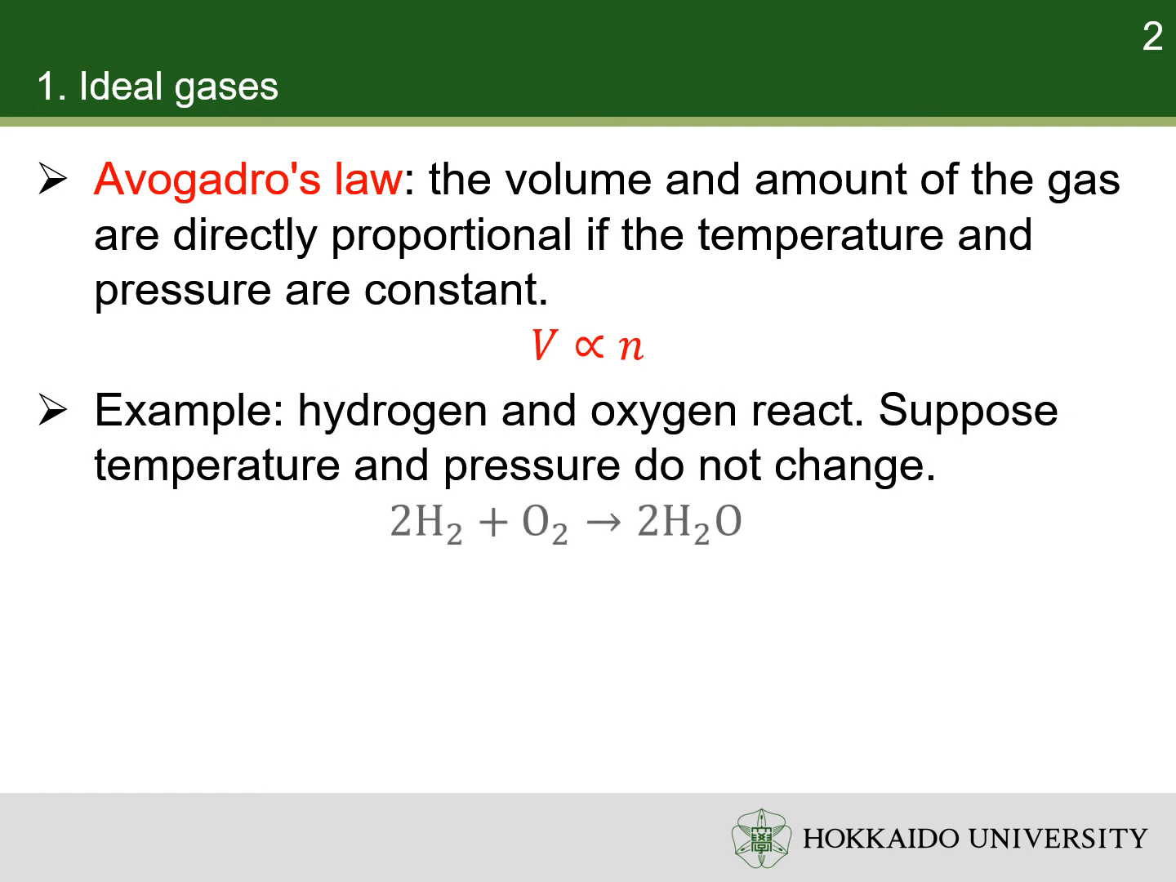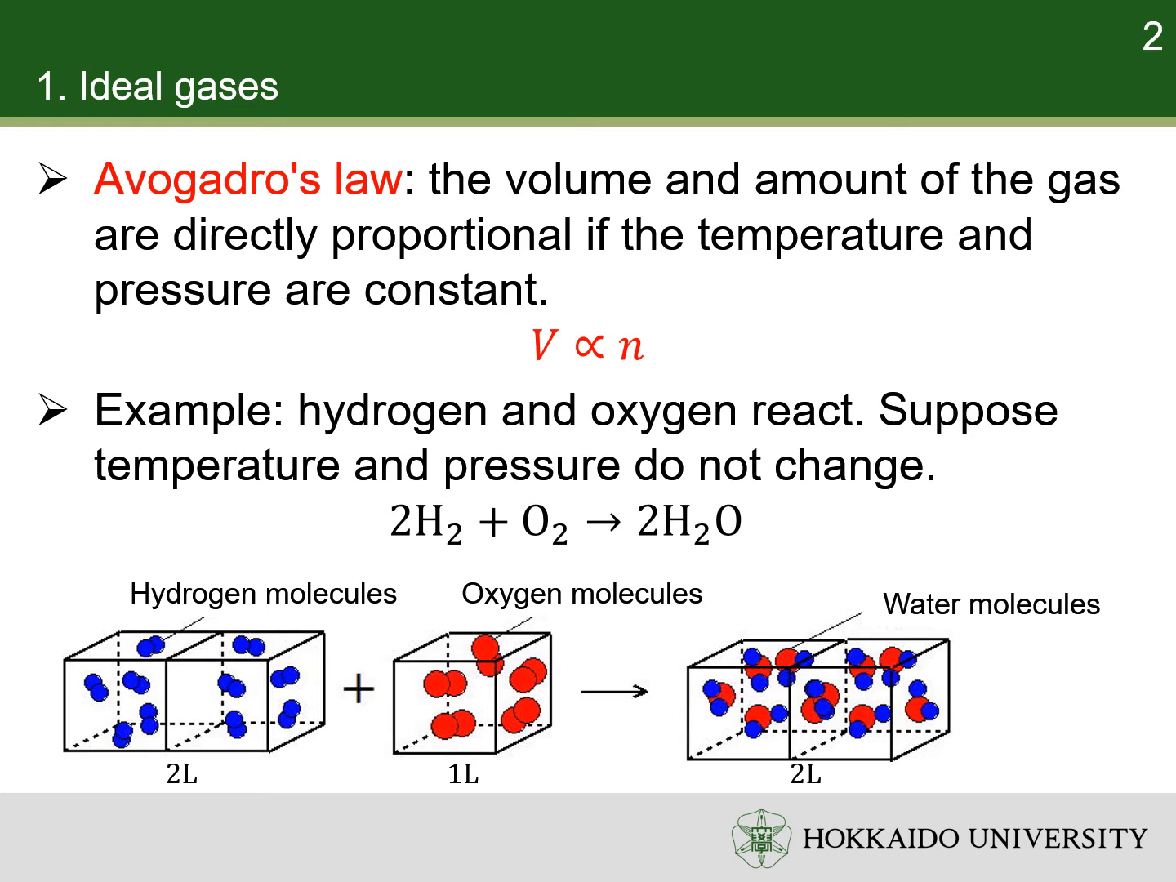For example, 2 moles hydrogen reacts with 1 mole oxygen to form 2 moles water. So, if the temperature and the pressure remain unchanged, and the reactants and product are all gases, 2 liters hydrogen and 1 liter oxygen react to form 2 liters water vapor.